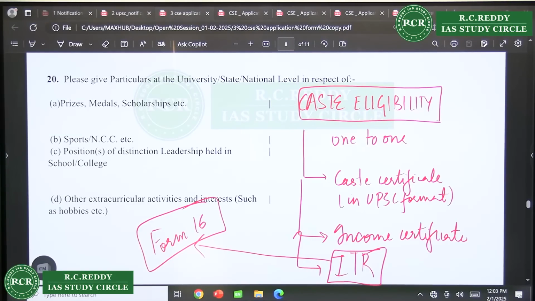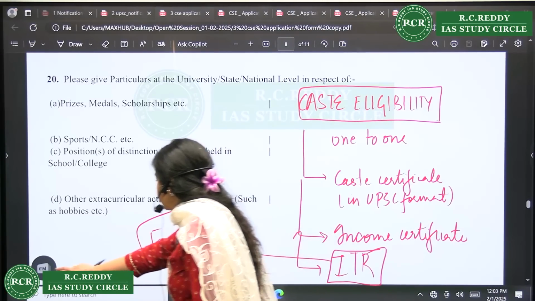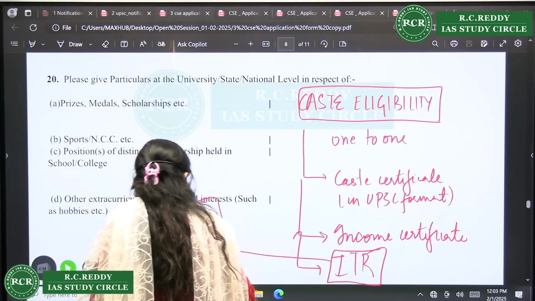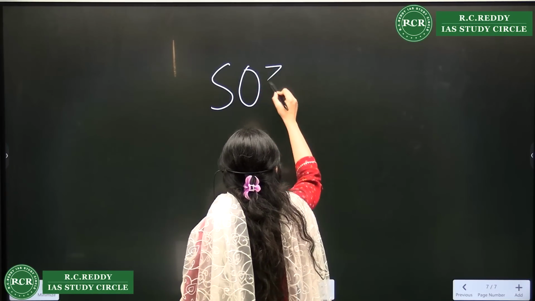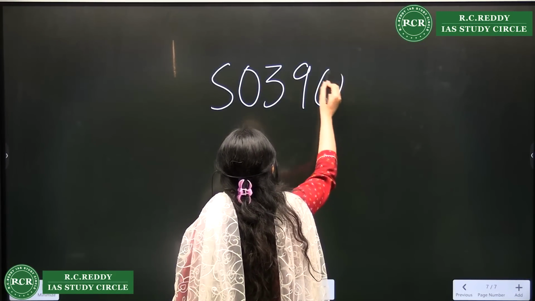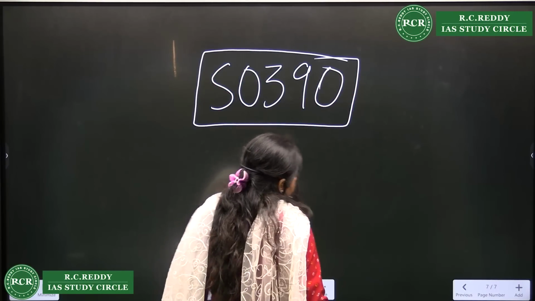RC Reddy's group is there. Just go through that. We will share any extra information there. If you want to message me personally, but it will take time because there are so many students here on the online, around 120 are there, so you can message here S0390. Message your query here. This is my personal Telegram ID.